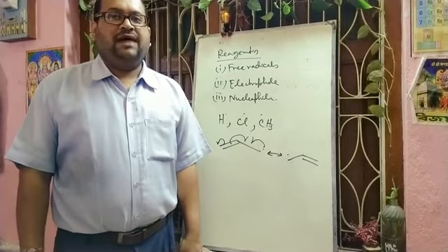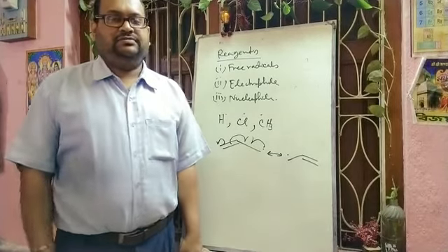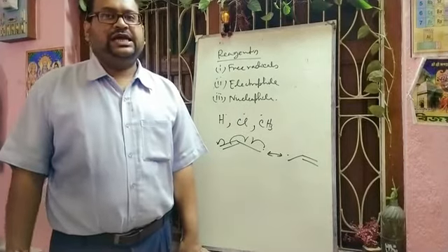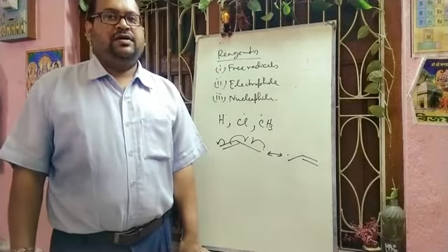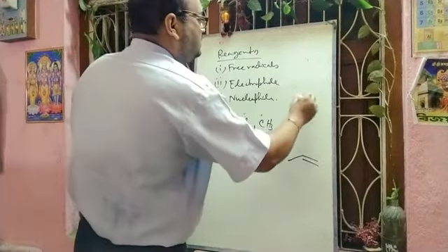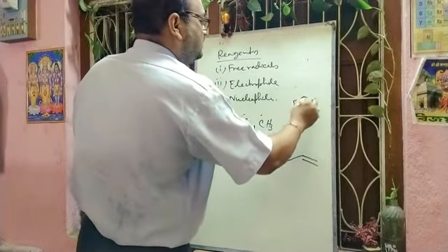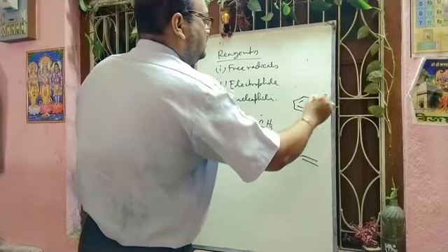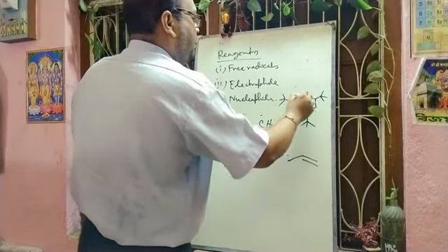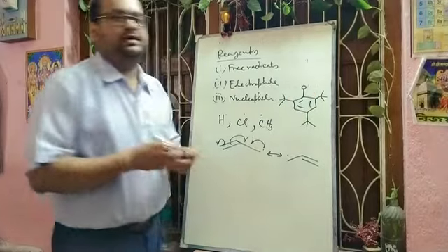However, some of them have recently been isolated, and one such example is the 2,4,6-tri-tert-butylphenoxyl radical, like this. This free radical is isolated.